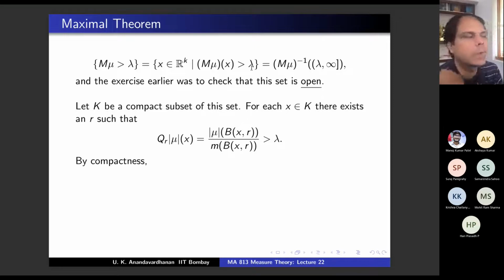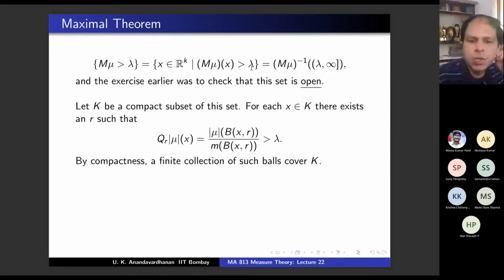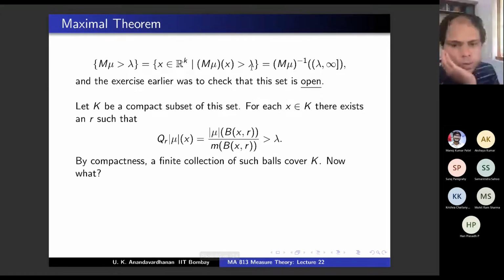So how are you going to use compactness? By compactness, what will be my next line? There is a finite subcover, right? From this cover, you extract a subcover. A finite collection of such balls will cover K. Agree? Are you with me or not? Now tell me what to do. Now you should be able to say that, and then that's the end of the proof.